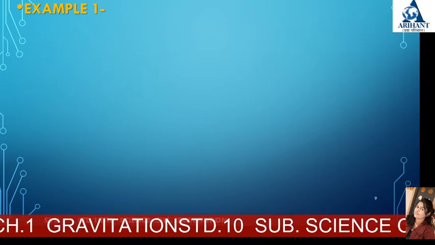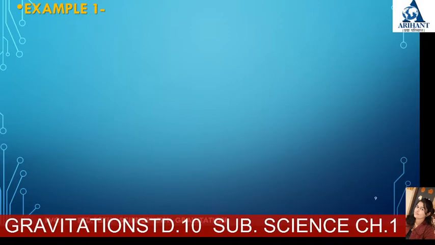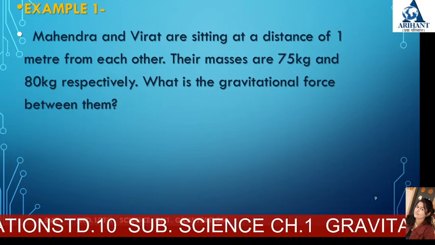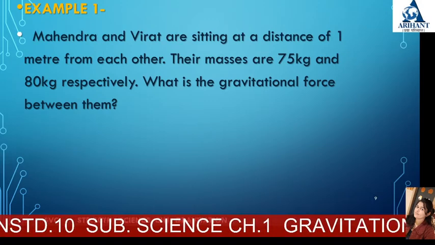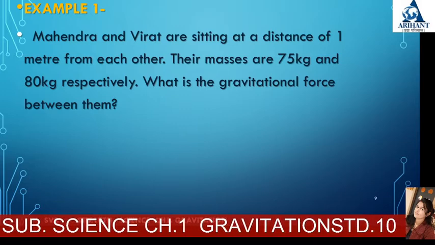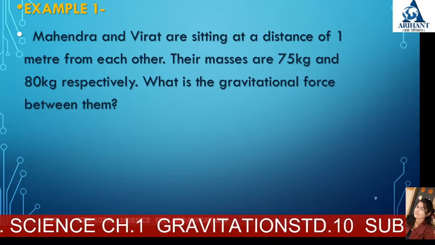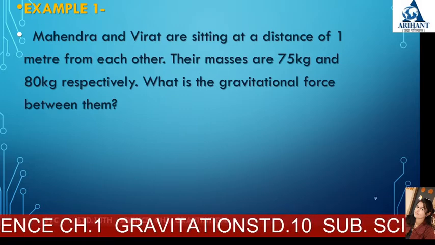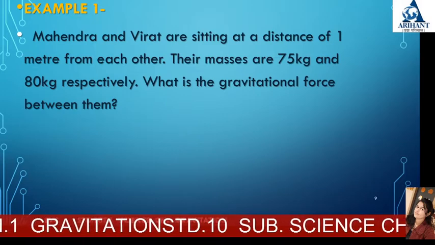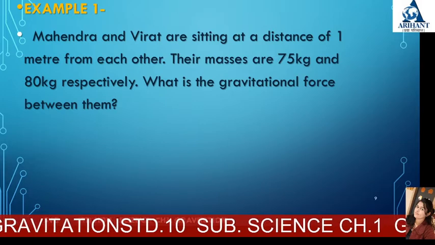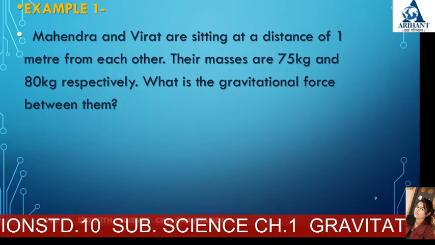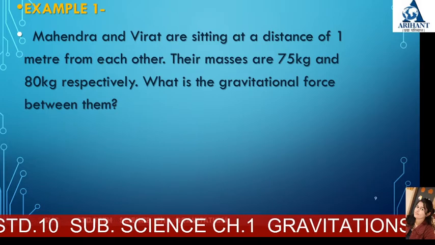Based on the inverse square law of gravitation, there is one example. Mahendra and Virat are sitting at a distance of 1 meter from each other. Their masses are 75 kg and 80 kg respectively. What is the gravitational force between them? Let's solve this example. For that, we need to understand the given values first.